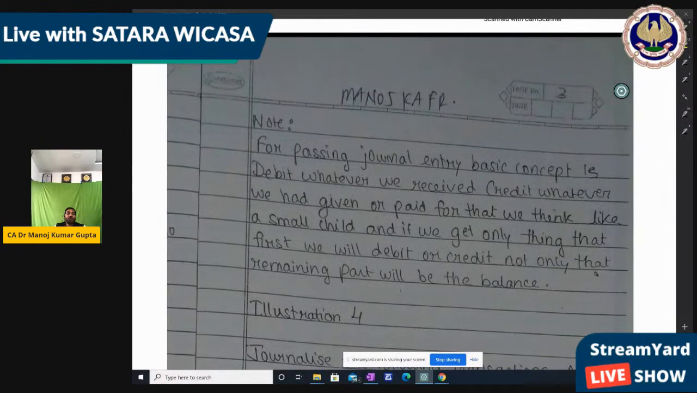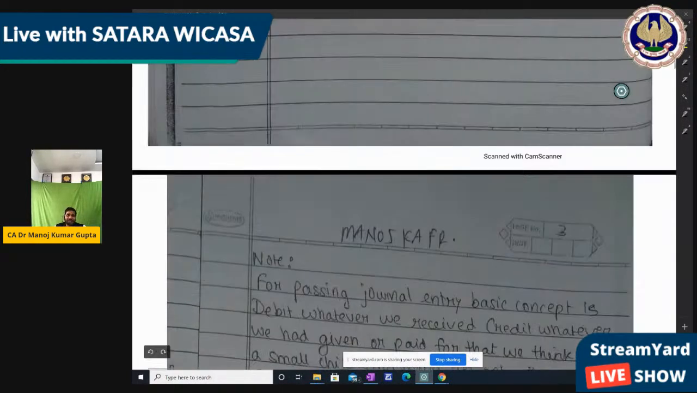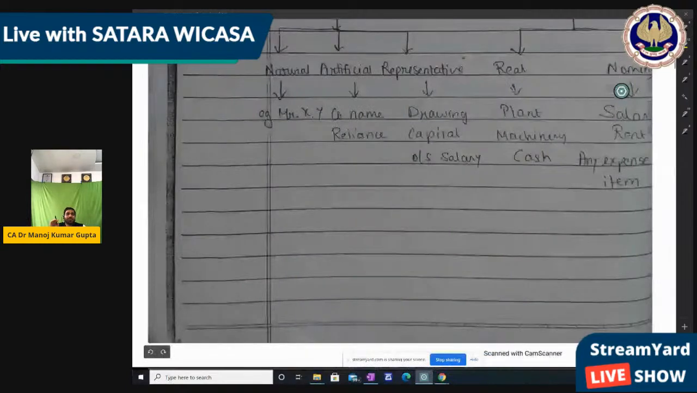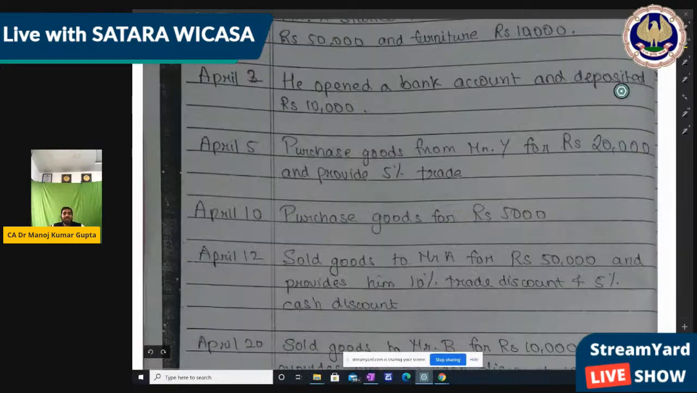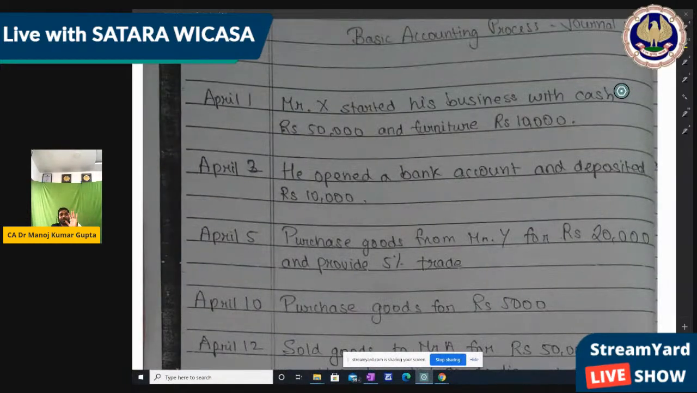Now we're going to pass the journal entry for some transactions I have made. For these transactions, we will pass the entry on this basis: whatever is received will be debit, whatever is paid will be credit. And friends, this is the basic part of accounting being discussed, which is very easy, but you can't believe that each and every word you will use till CA Final. So that's why it's very important to complete this process.